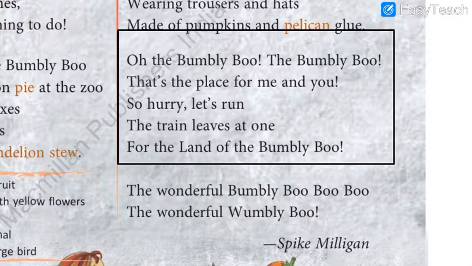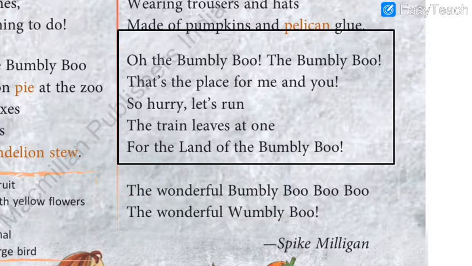So just see that these 2 kids are like you only, students. They are just enjoying in the land of bumbly boo. See the smiles on their faces. And all around the foxes are there, the bottles are there, correct? So this is how the land of bumbly boo is, and these creatures are just watching them. See, they are trying to throw something, and here these both kids are trying to catch that thing, correct? Something to eat, maybe.